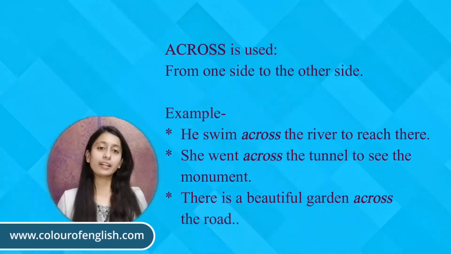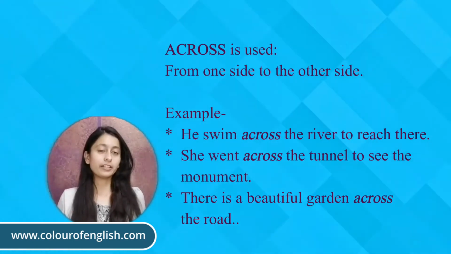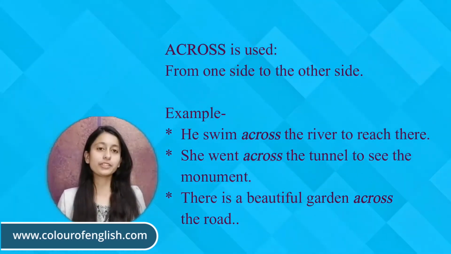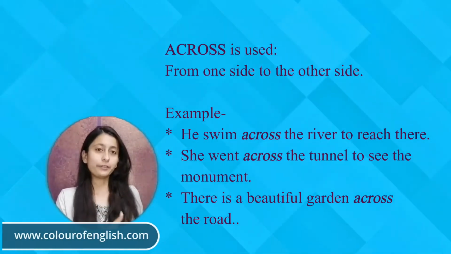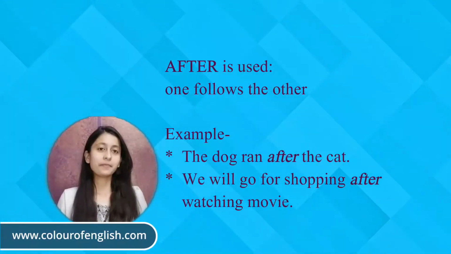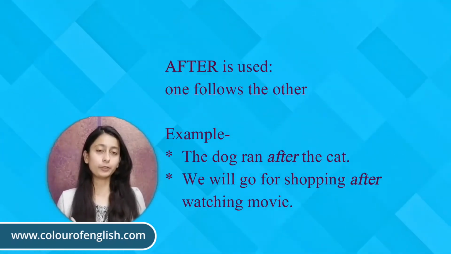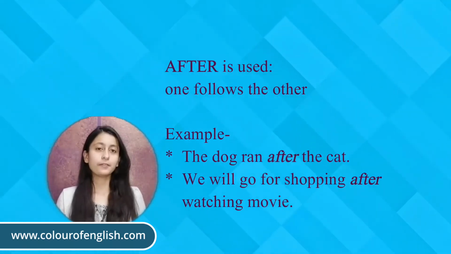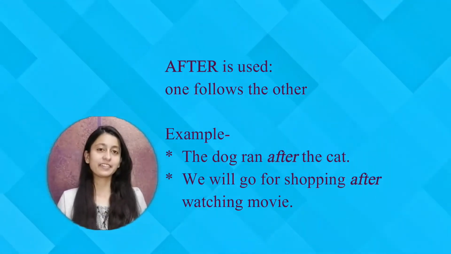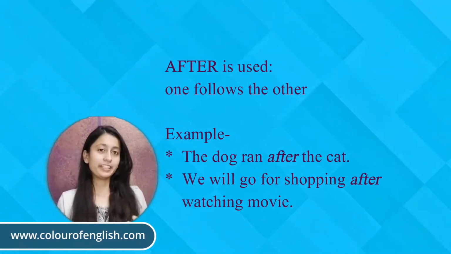There is a beautiful garden across the road. There is a beautiful garden at the other side of the road. So across is used when we say from one side of a place to another side. Next is after. After means when one follows another. For example, the dog ran after the cat, which means the dog is following the cat.